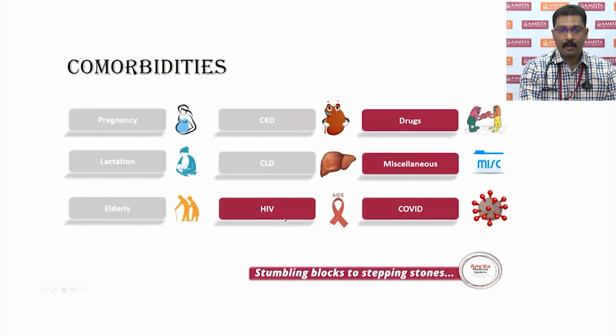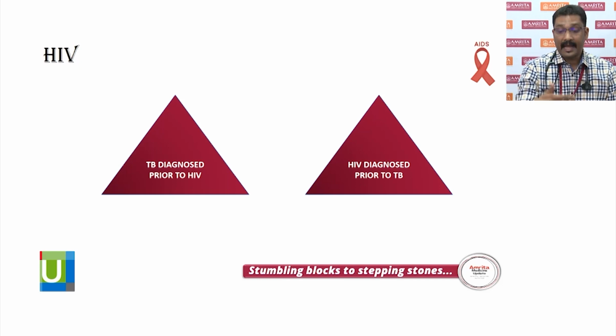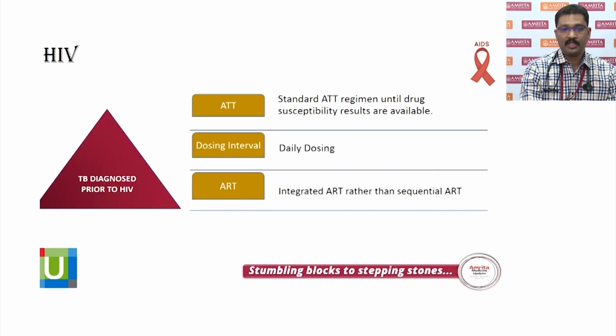Coming to the next important part, which is HIV, there are two important scenarios. You can diagnose TB prior to diagnosing HIV, the most common opportunistic infection, and probably that is how most of the people are actually diagnosed. Sometimes people on management of HIV can be diagnosed with TB. So if the first scenario occurs, I think the ATT should be the standard regimen.